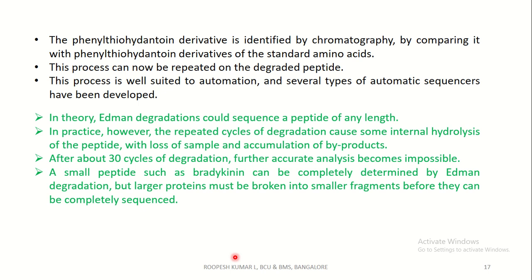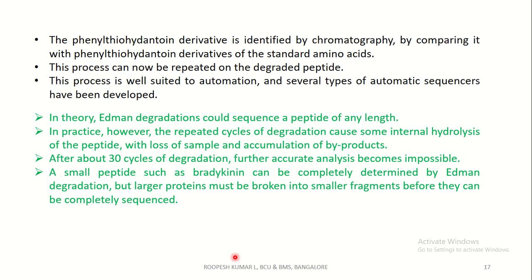However, the repeated cycles of degradation cause some internal hydrolysis of the peptide, with loss of sample and accumulation of byproducts. After about 30 cycles of degradation, accurate analysis becomes impossible. That is, you can use this Edman degradation for about 30 cycles. More than that is impossible, as it gives a lot of impurities as byproducts.